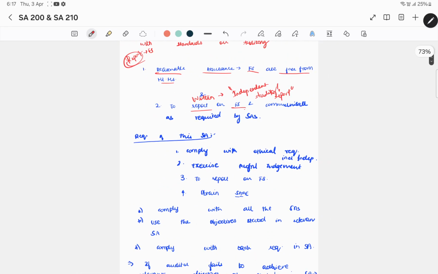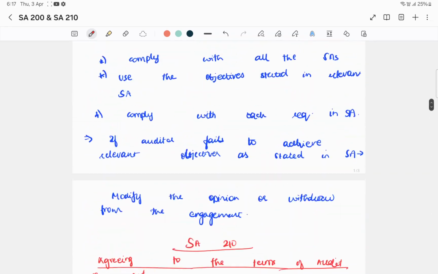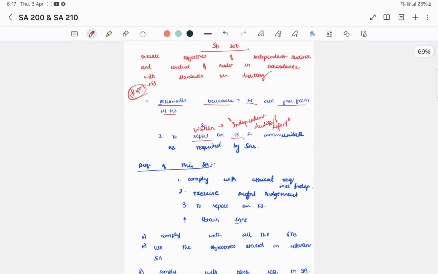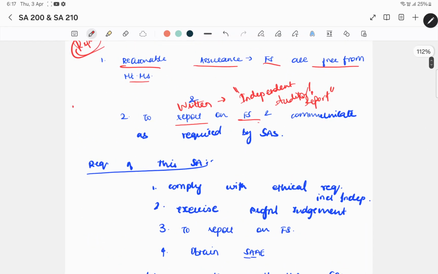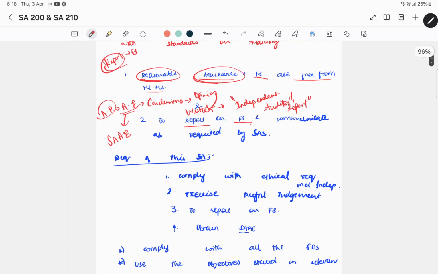For you to give reasonable assurance, what should you do? You have to perform the audit procedures, you have to obtain audit evidence, you have to draw conclusions from the same on which you can base your opinion, and then finally you can issue a written report. The audit evidence has to be sufficient and appropriate so that you give a reasonable assurance that financial statements are free from material misstatements.